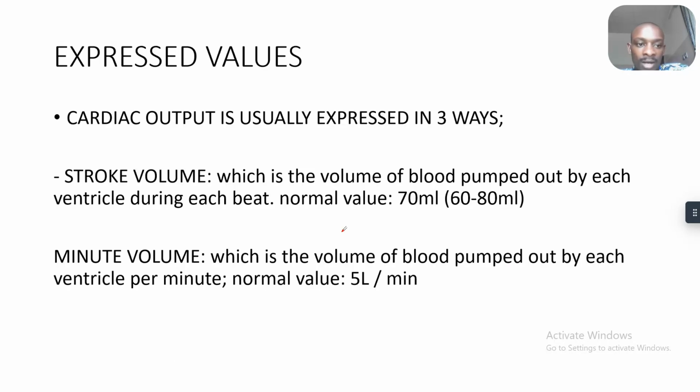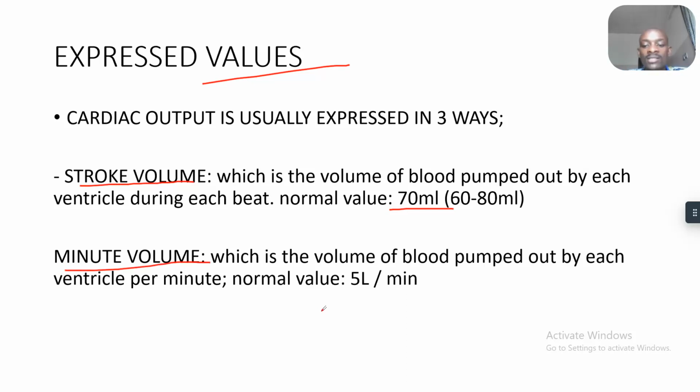Right, now we'll be talking about the expressed values of this cardiac output. Cardiac output is usually expressed in three ways. I will be discussing two ways: the stroke volume. This is the amount of blood pumped out by each beat, okay? Our normal volume is what? 70 milliliters, the average between 60 to 80 milliliters. That's stroke volume.